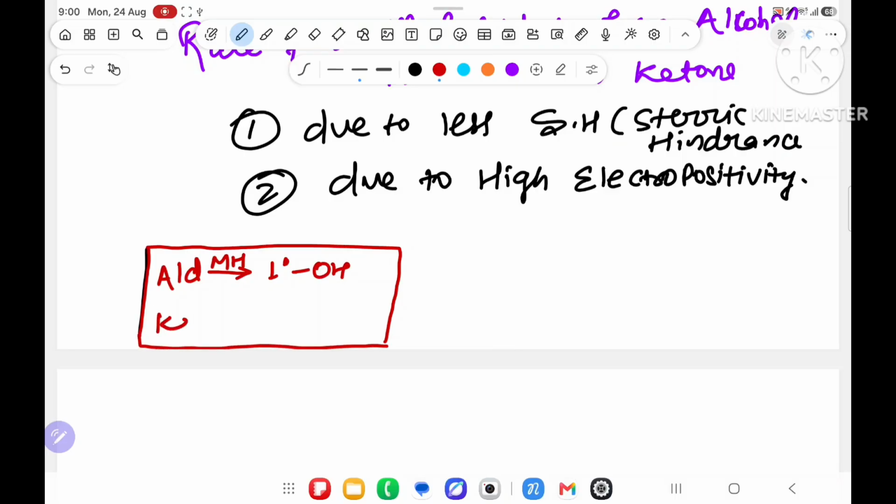But whenever a ketone reacts with a metal hydride, it will give a 2 degree alcohol. This is the important part of the topic. Now, sir, you said these are short tricks, but I don't want the short tricks. Dictate to me how you are saying it.